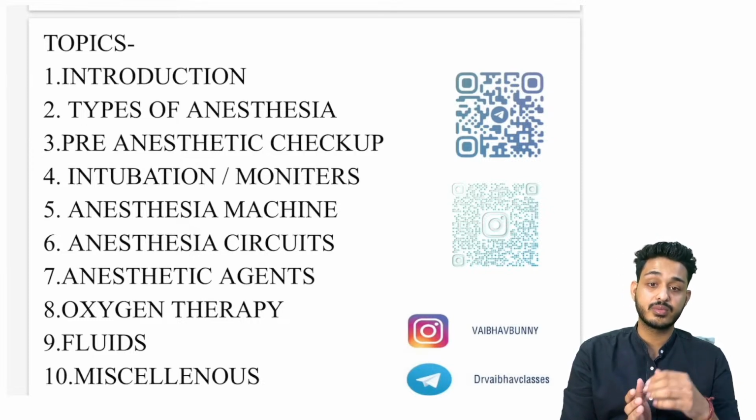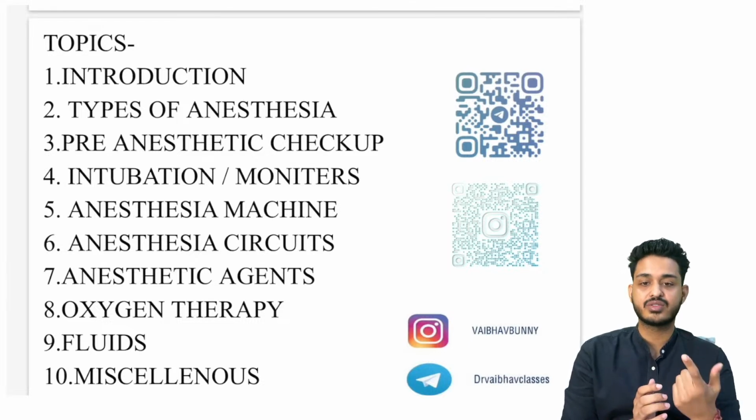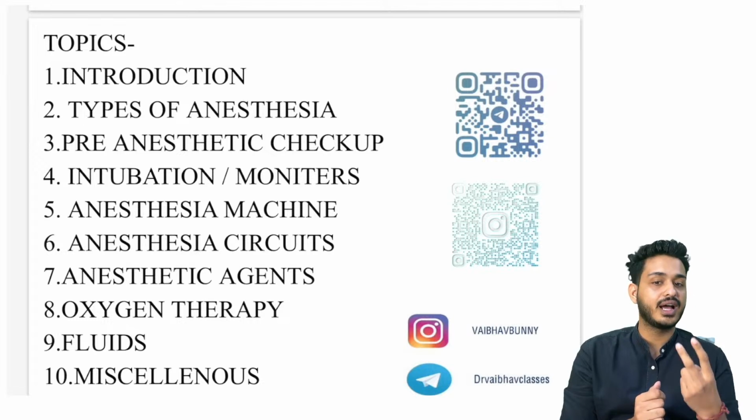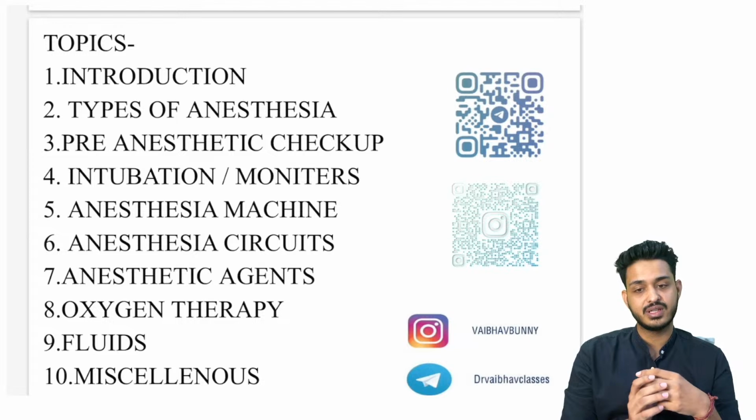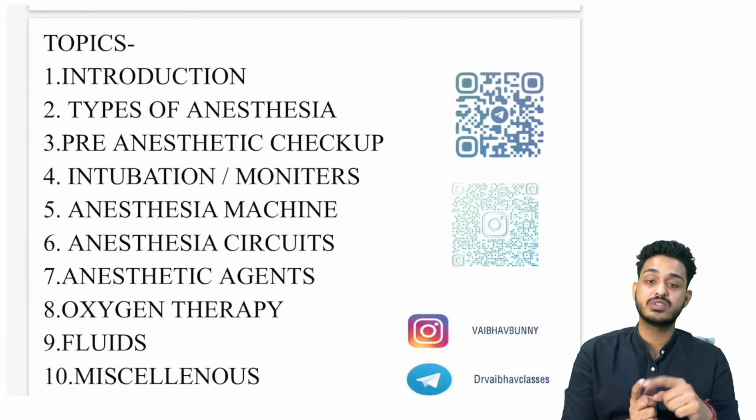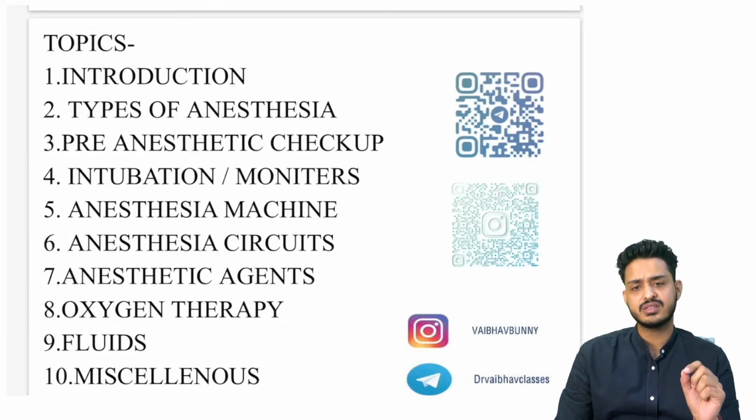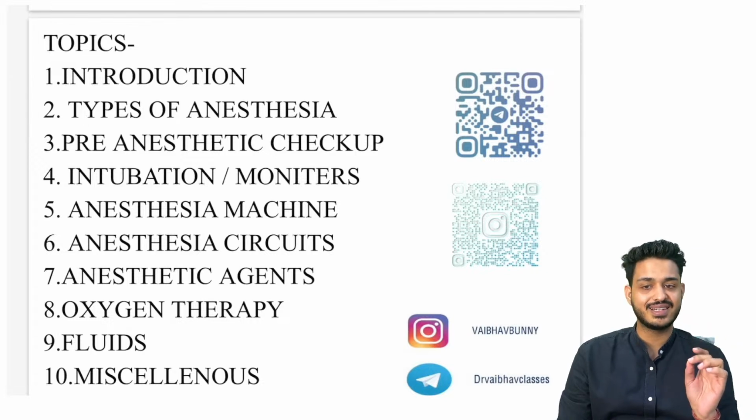The third thing is going to be the low pressure system. There, 4 vaporizers are going to be important. Halothane is going to be red, isoflurane is going to be purple, sevoflurane is yellow, and lastly desflurane, which is the vaporizer we are using, is going to be your Tec 6 vaporizer.